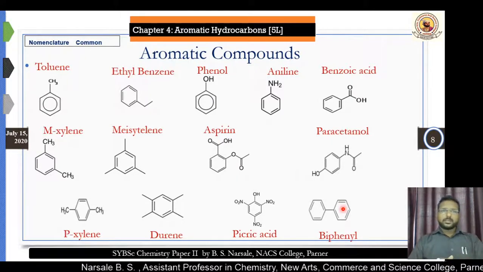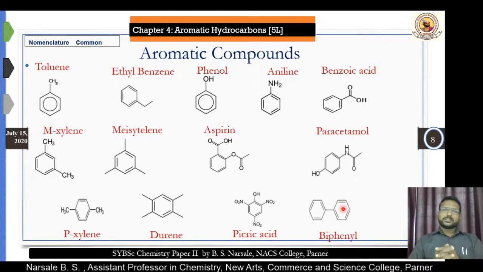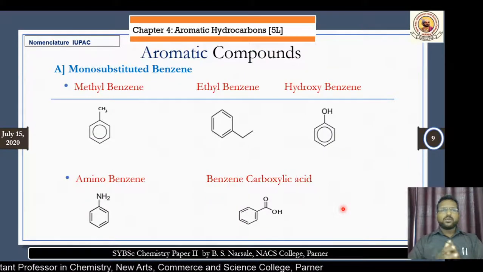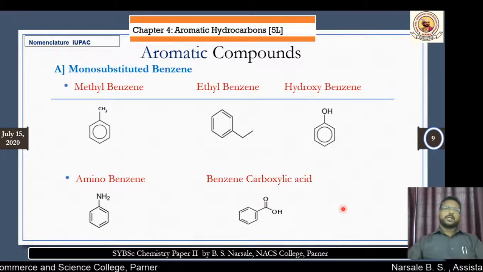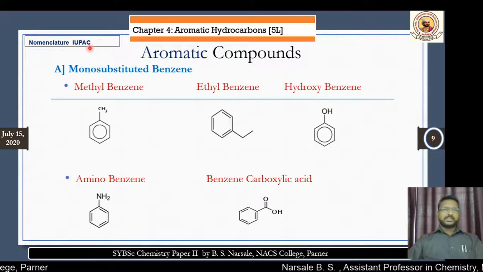These are some common nomenclatures or common names of the aromatic hydrocarbons. Now we go for IUPAC nomenclature. Everyone knows about the long form of IUPAC. What is the long form of IUPAC?